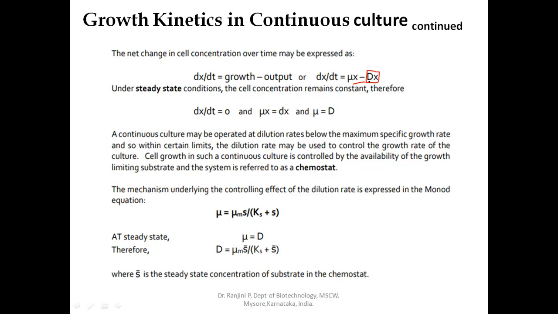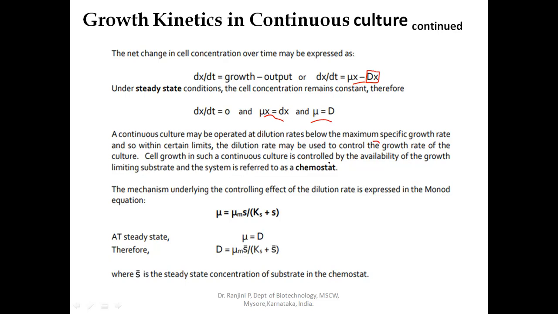Under steady state conditions, the cell concentration remains constant. So when you maintain a particular dilution rate for the maximum growth, the cell concentration remains constant. dx by dt is equal to 0, and then mu will be equal to D. A continuous culture may be operated at a dilution rate below the maximum specific growth rate, and so within certain limits, the dilution rate may be used to control the growth rate of the culture.